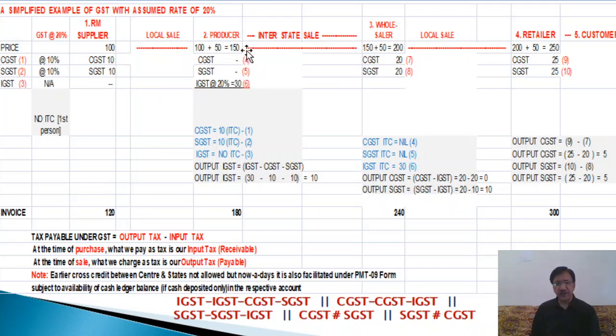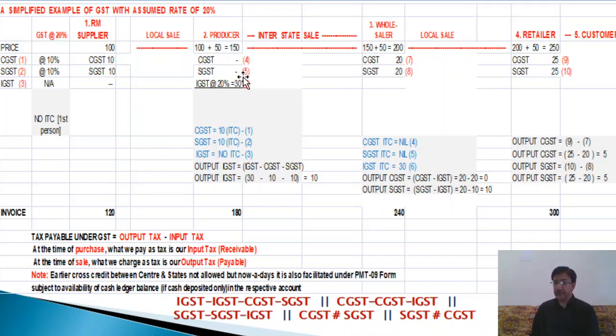So you see the producer will sell this product to the wholesaler at 100 plus 50, that is 150. On 150 at the rate of 20%, how much will the tax be? It will be rupees 30. Half of the tax will go to the center and half to the state. So on 150, 30 rupees tax will be equally divided: 15 rupees CGST and 15 SGST. But I have not shown 15, 15 CGST here.